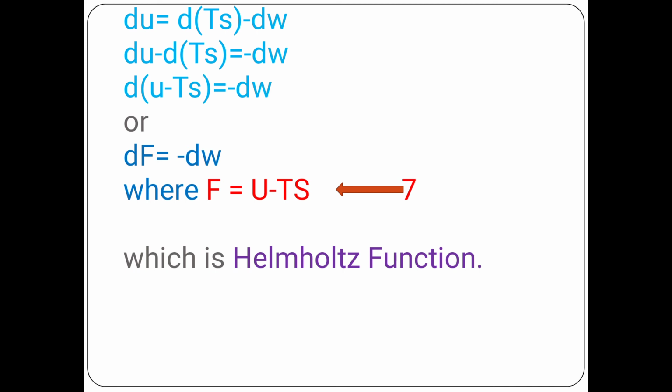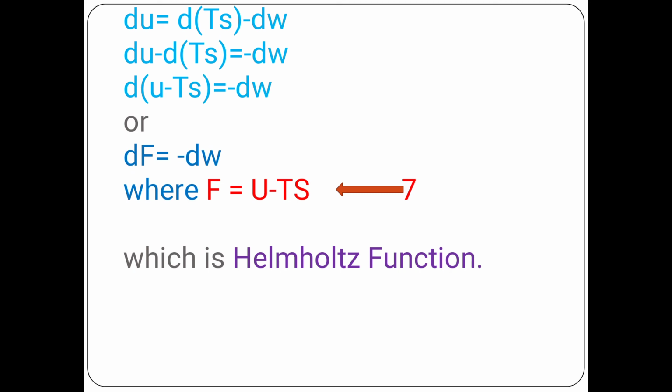Again d(U - TS), taking d outside the bracket, inside the bracket U - TS, equals -dW, or we can write dF = -dW, where F = U - TS. We can call this equation number 7, which is the Helmholtz function.